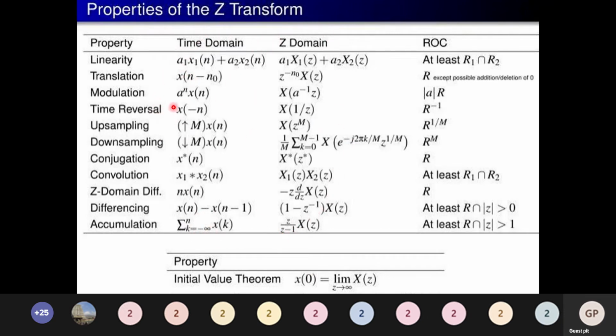Say, for example, the modulation property: a power n x of n. For this, the Z transform is X of a inverse z. Similarly, x star of n, conjugation property, gives X star of z star. I have also given you the regions of convergence. Initial value theorem: x of 0 is equal to the limit as z tends to infinity of X of z. Final value theorem: the limit as n tends to infinity of x of n is equal to the limit as z tends to 1 of (z minus 1) into X of z.